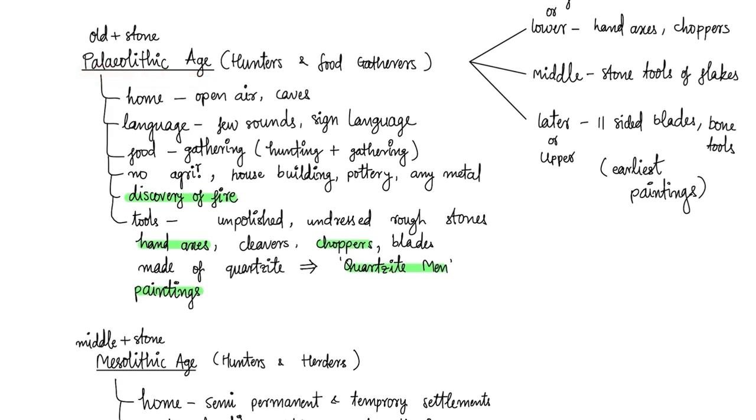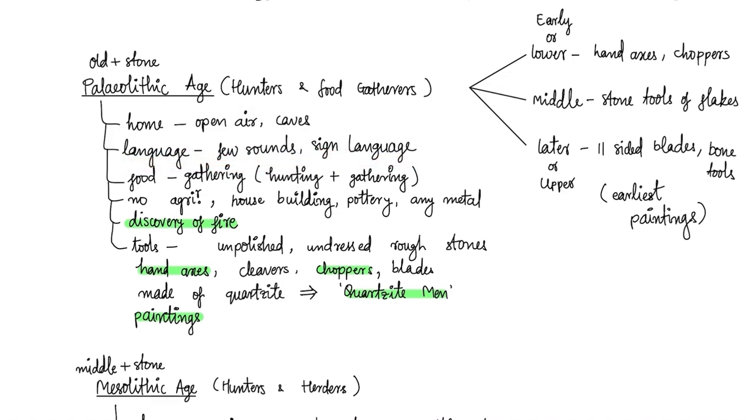Paleolithic Age. Paleo means old, lithic means stone. People lived in caves and open air. They used few sounds and sign language for communication. Main activity hunting and gathering. No knowledge of agriculture, house building, pottery, metals. In this phase, they discovered fire.